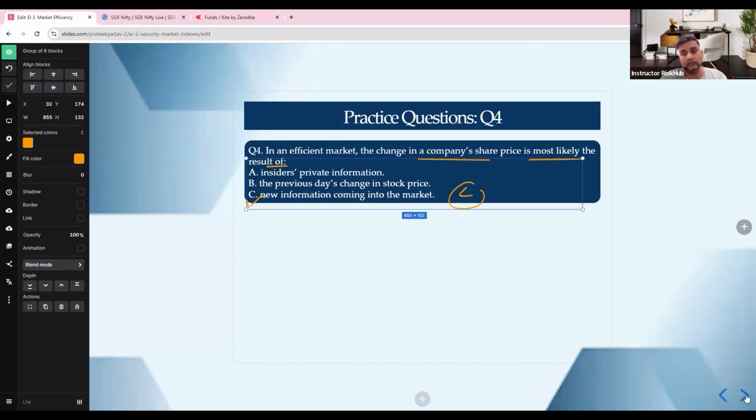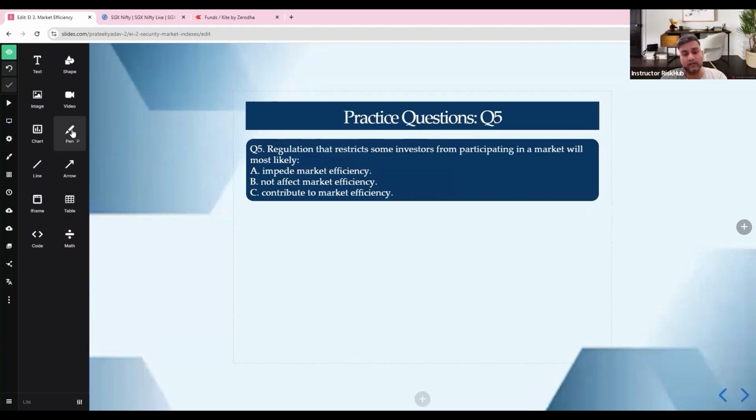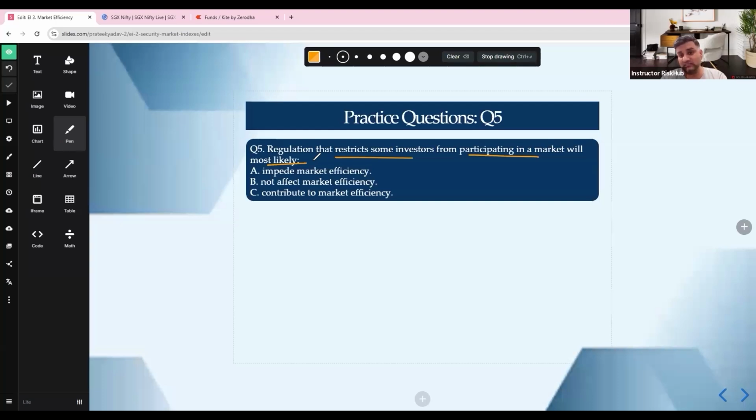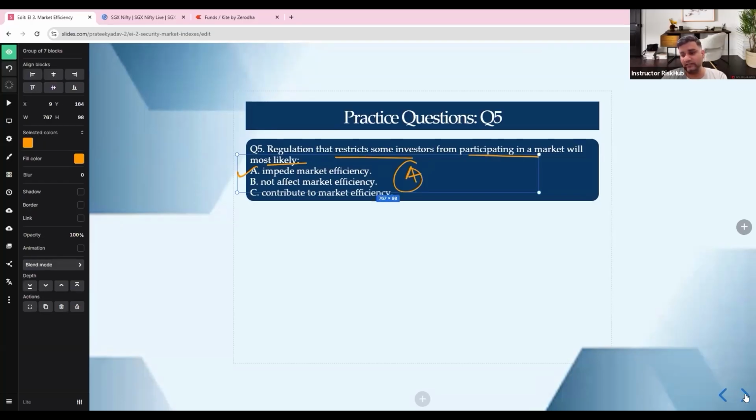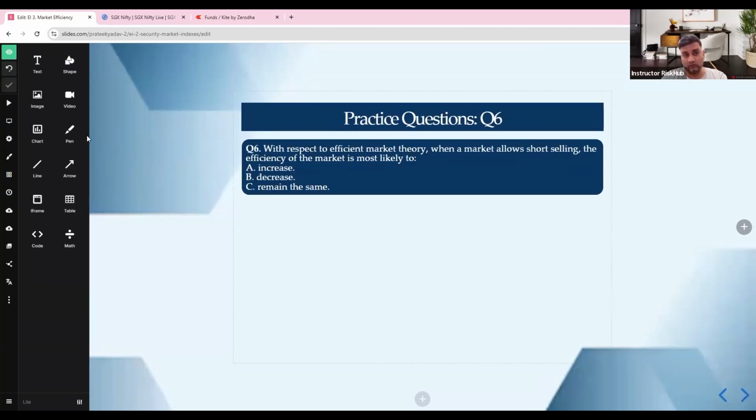Then we go ahead to next question number 5. Regulation that restricts some investors from participating in the market will most likely be what? See, regulation which restricts some participants from participating will impede your market efficiency, right? That's A. Why does it impede market efficiency? Because less participation means less efficiency: fewer traders, less competition, slower price discovery. Reducing participants increases your market imperfection. Always remember, more participants, more efficient markets. Very straightforward, very simple.